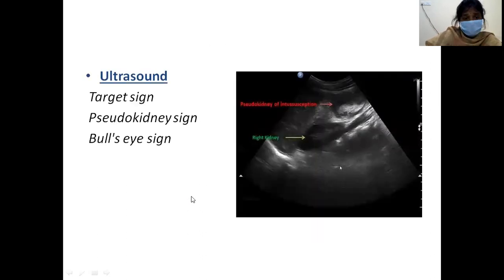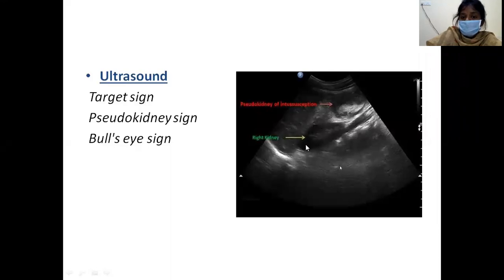The other investigation is ultrasound. On ultrasound, you will see different signs: target sign, pseudo kidney sign, bull's eye sign. The only pathology behind all these signs is that one tube is passing into the other tube, that is telescoping of the proximal bowel into the distal bowel, which on cross section you will see as the coral shaped or target sign.